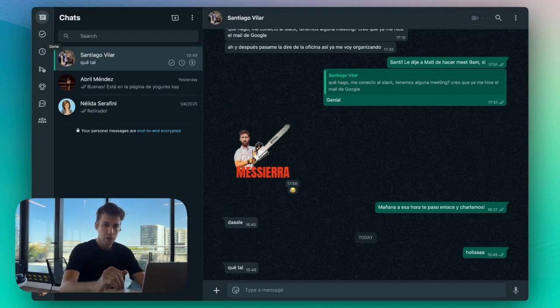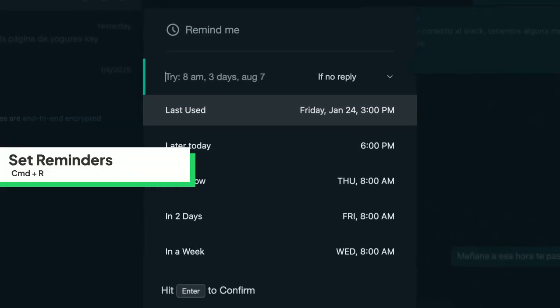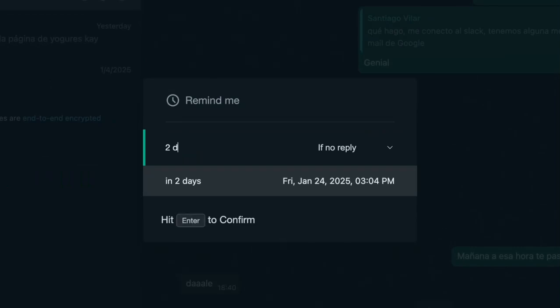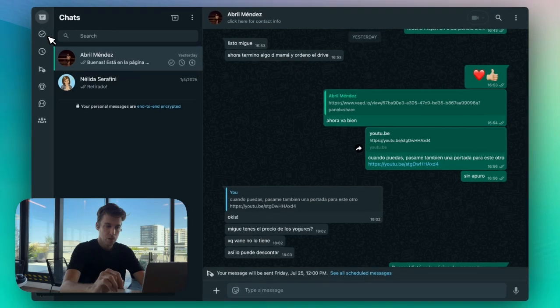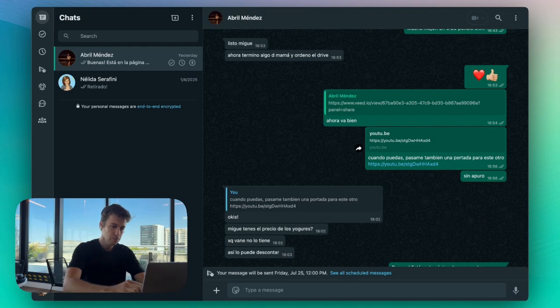today. You can also do this only with your keyboard, with shortcuts. So let's say I want to do this with this conversation as well. I can press Command R, and I can do a follow-up with this person in 2 days by pressing 2D and just enter. So once again, this conversation is out of the inbox and it's going to come back in 2 days.